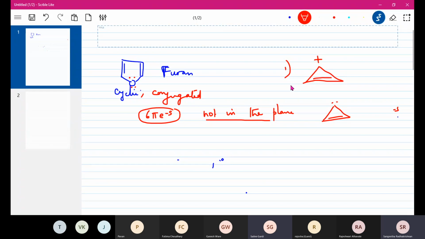First one is aromatic and second one is anti-aromatic. Why is this aromatic? Because it has 2 electrons and 5 electrons. Okay. And it is in conjugation. And here it is in conjugation, but there are 4 pi electrons. So because there are 4 pi electrons, it is anti-aromatic.